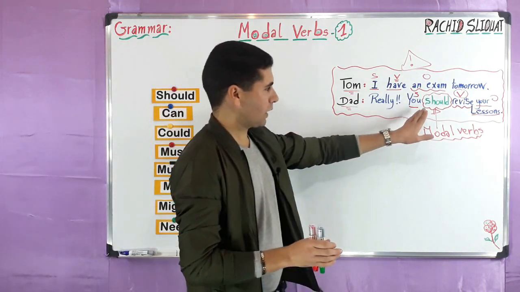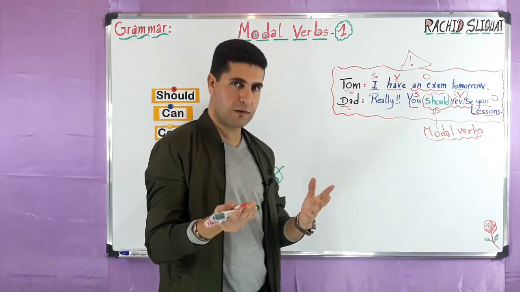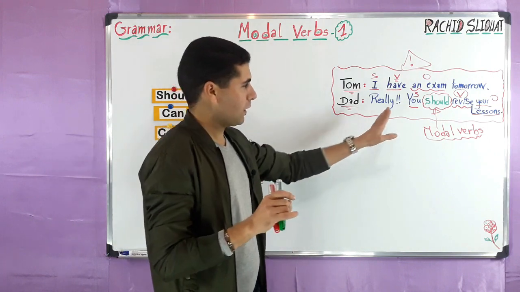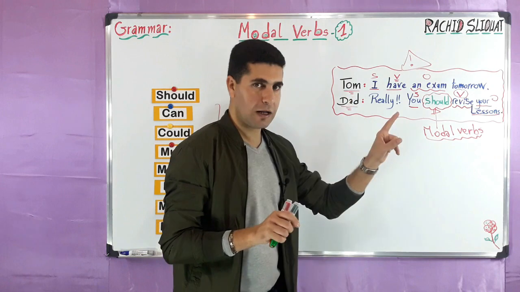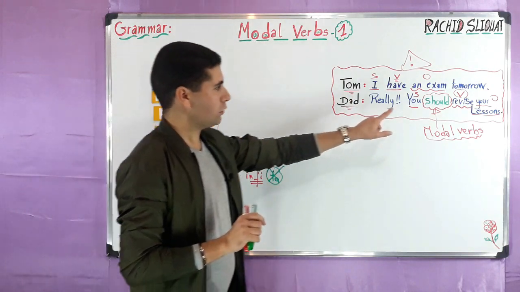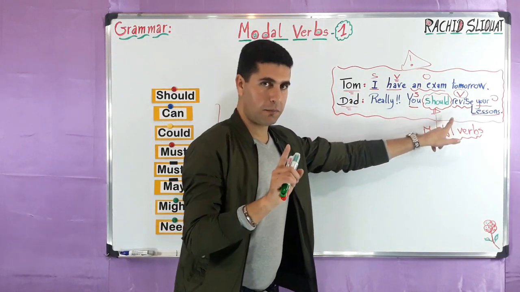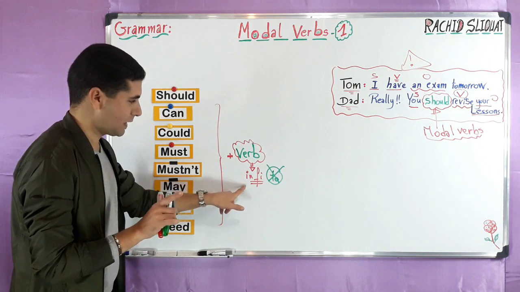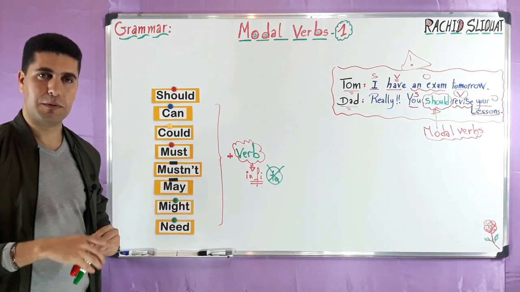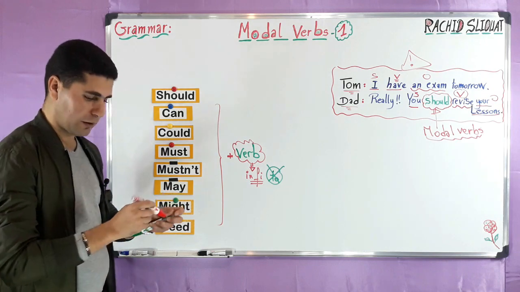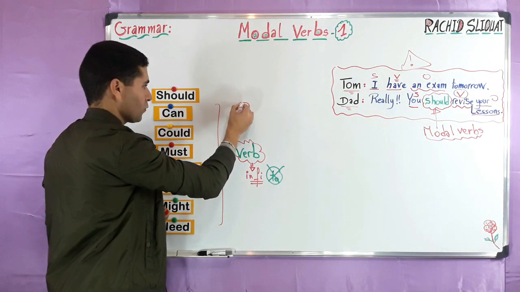So here, for example, can we say you should to revise your lessons? No. Can we say you should revising your lessons? Never. You should revise your lessons. Modal should plus verb in infinitive. This is very simple to remember. So this is rule number 1, the first thing you have to remember.